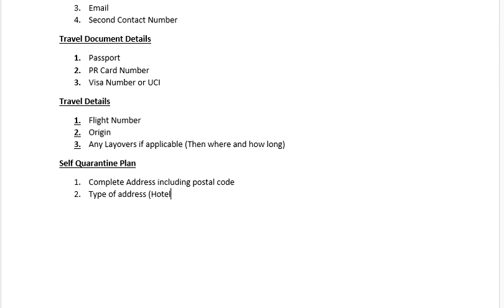It could be a hotel room, a rented property, or your house, whatever is applicable in your case. You need to provide that information.